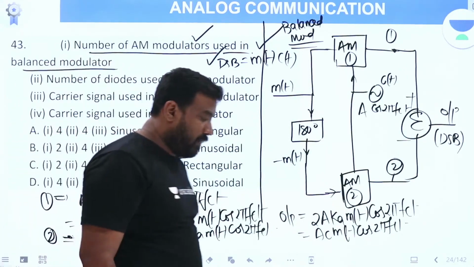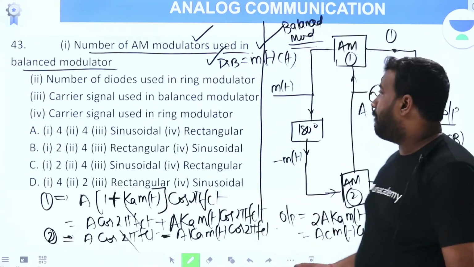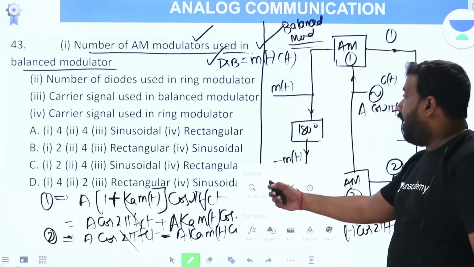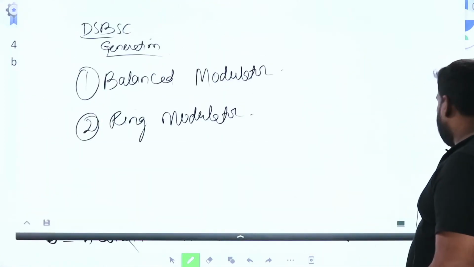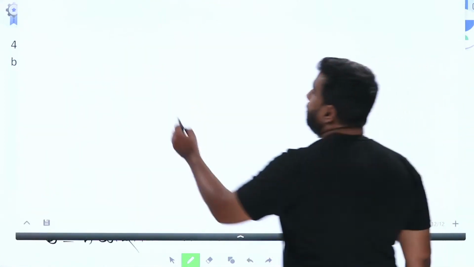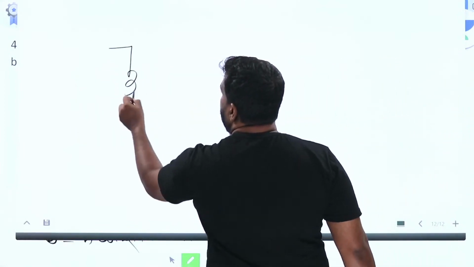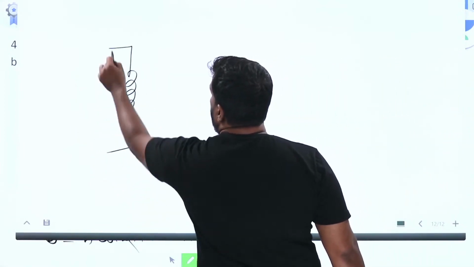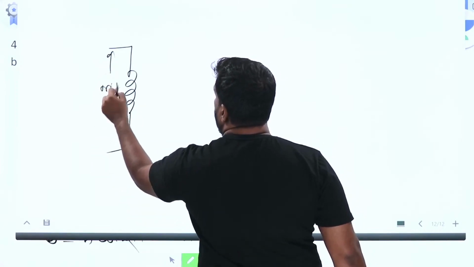Similarly, we can go for the ring modulator. What is a ring modulator? In a ring modulator, the primary of the transformer is where the message signal m(t) is fed.